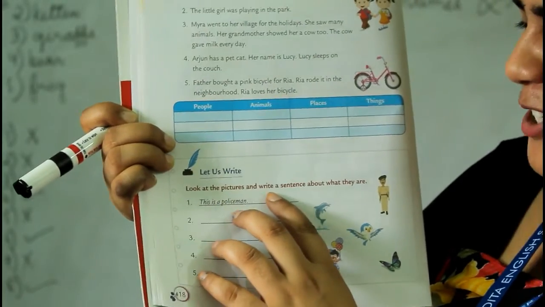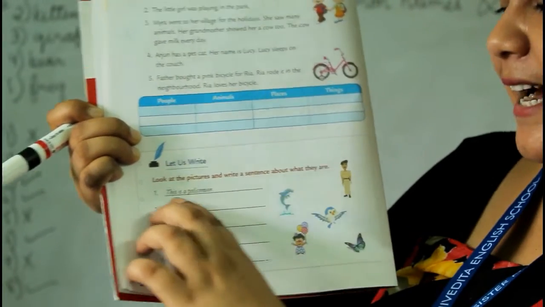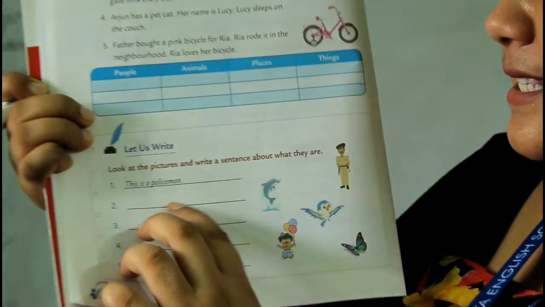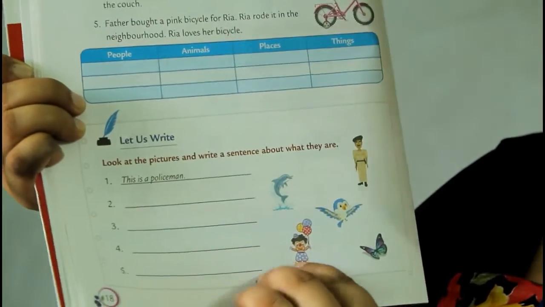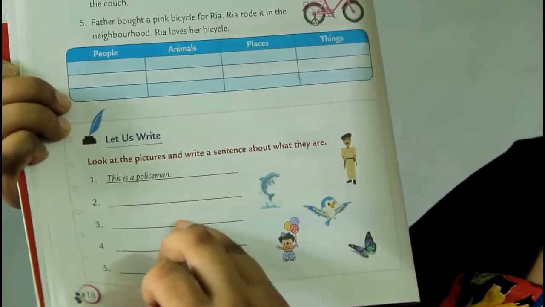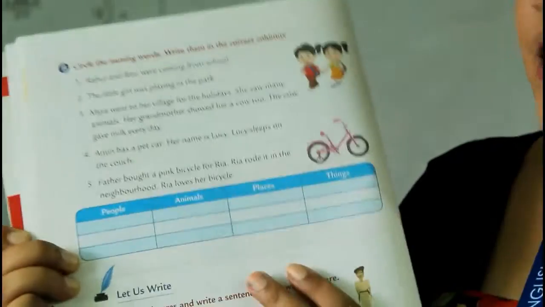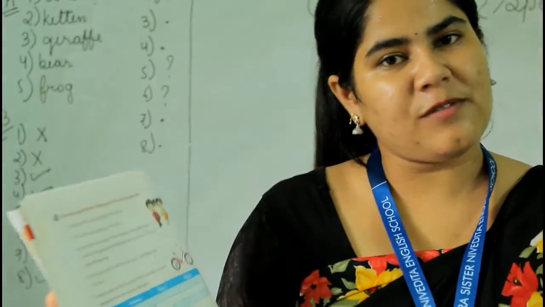Now let us try. Look at the picture and write a sentence about what they are. This is a policeman. This is a dolphin. You have to look at the picture and write the sentence over here. Like this is a bird, this is a clown, that is a butterfly. Okay. In this way you have to do this exercise also. And for any queries, or if you are not getting the answers, you can collect the study materials from the school website only.